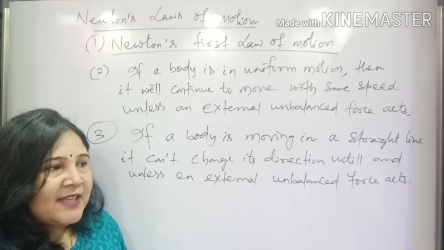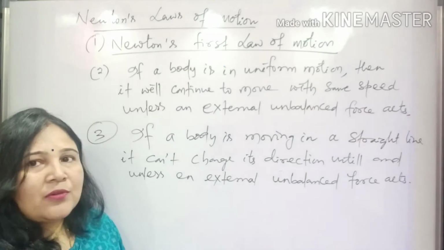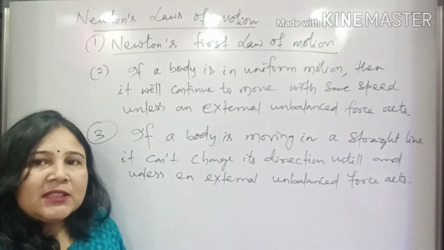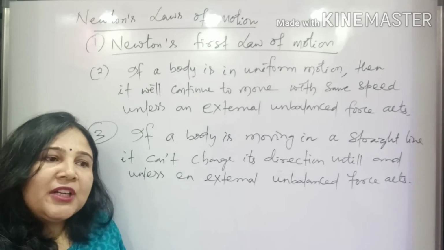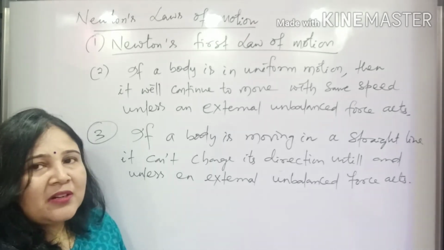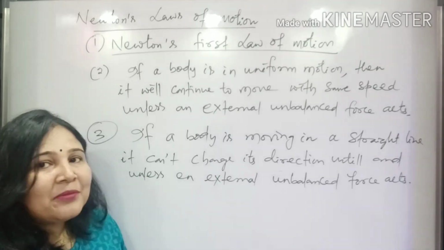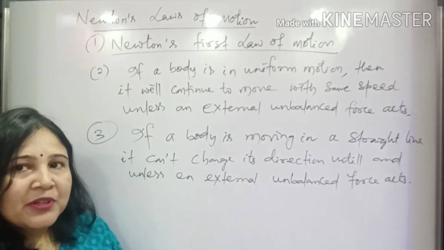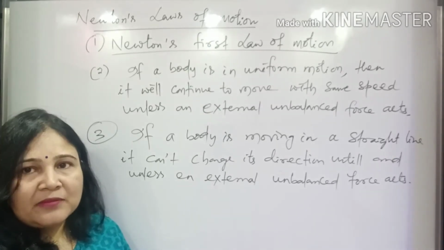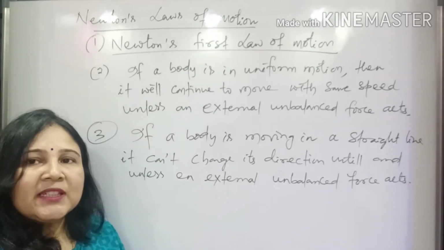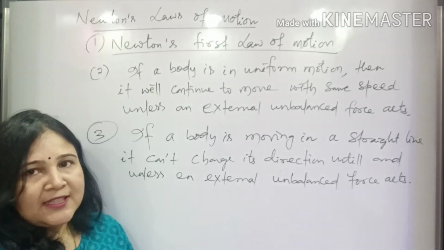Take an example: suppose you are riding your bicycle on a straight road, and suddenly a turn comes, and you have to take the turn. If you continue to move in the same direction, it will be difficult for you to take the turn. You might have noticed that when you have to take a turn, you turn the handle of the bicycle, and then you go through the turn easily.